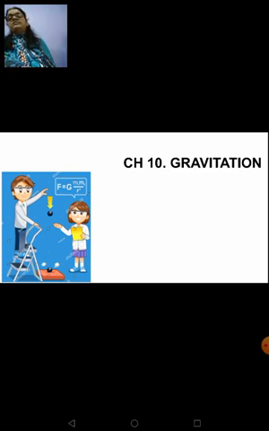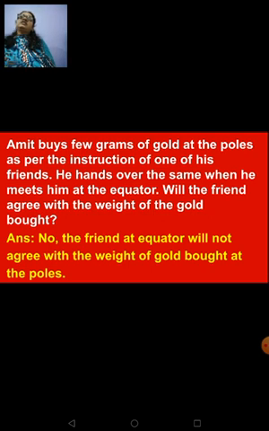You all remember that we had taken up this question last week for discussion. Which was that question? Amit buys a few grams of gold at the poles as per the instruction of one of his friends. He hands over the same when he meets him at the equator. Will the friend agree with the weight of the gold bought? The answer given was the friend at the equator will not agree with the weight of the gold bought at the poles. And I said we would be discussing the reason for this in our upcoming session.